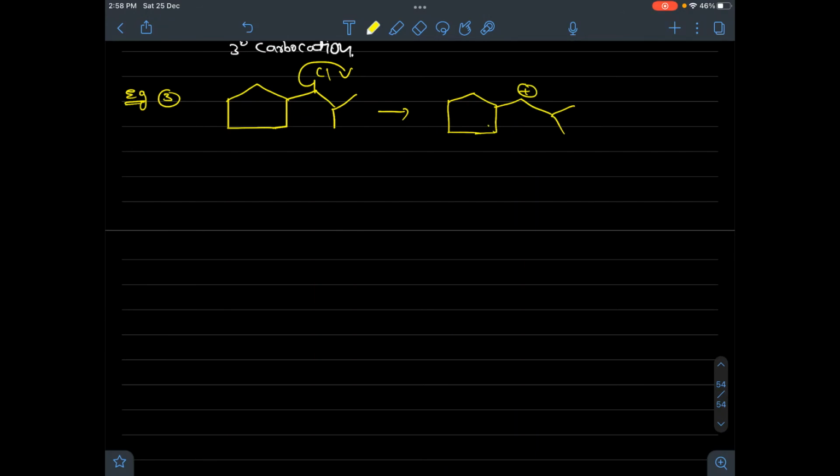On this secondary carbocation, first ring expansion takes place. After splitting this bond, the negative charge will come towards it. That negative one will attack here, so that this 5-membered ring turns into a 6-membered ring. But the carbon which is additionally included in the ring has bonds with 2 more groups.